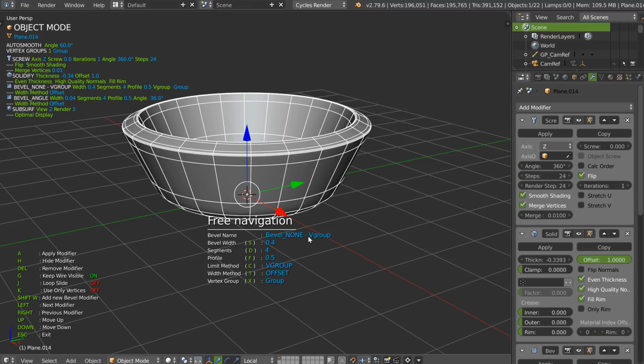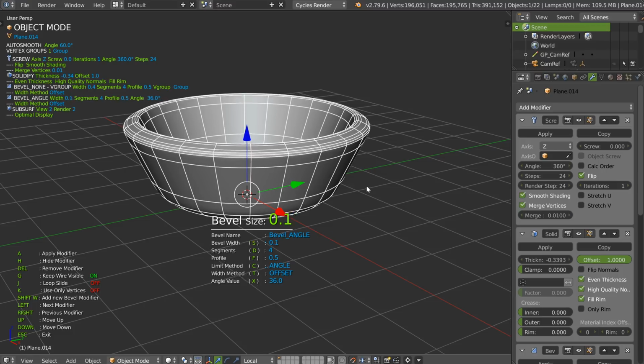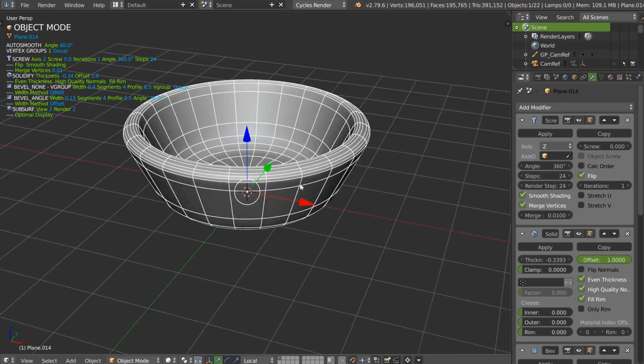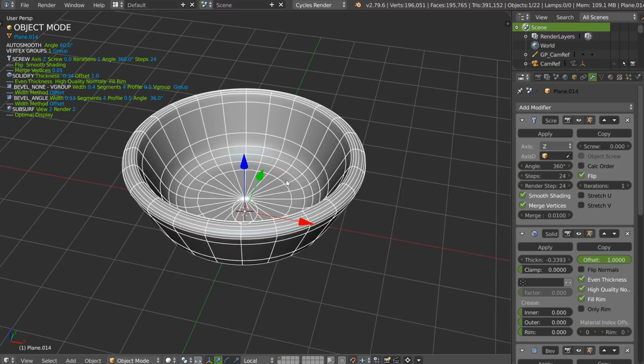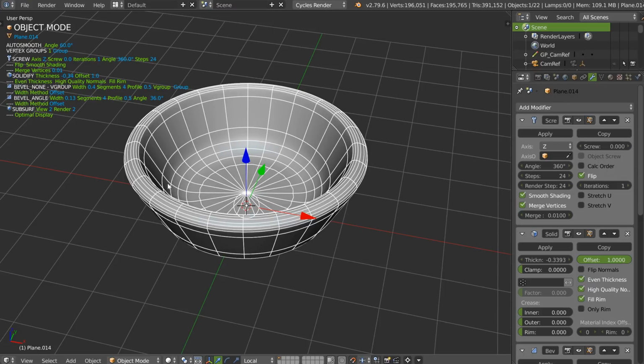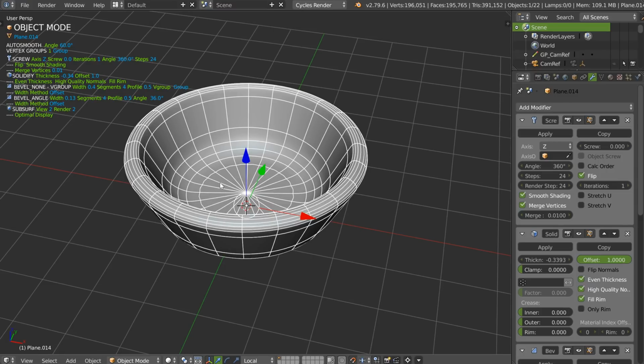As you can see here, I'm on the V group. I don't want to change the V group, I want to change the angle. So I can change the angle here. Like that. So this is, in my opinion, a really great idea. This is better because you will not change the setting you don't want.